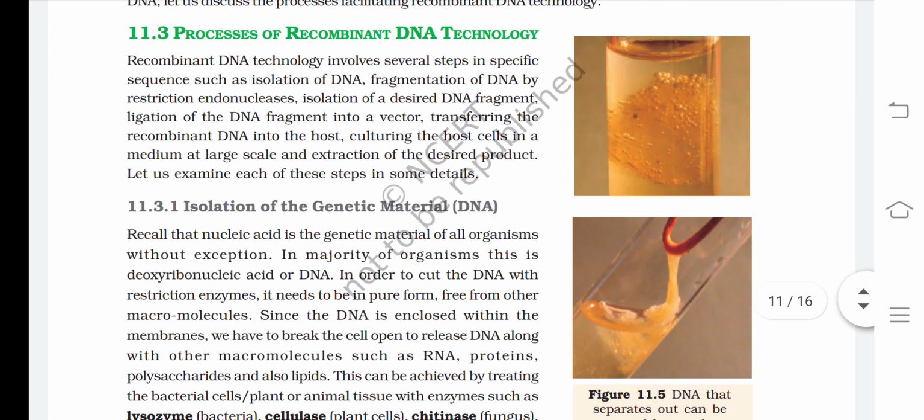Processes of recombinant DNA technology. Recombinant DNA technology involves several steps in specific sequence, such as isolation of DNA, fragmentation of DNA by restriction endonucleases, isolation of a desired DNA fragment, ligation of the DNA fragment into a vector, transferring the recombinant DNA into the host, culturing the host cells in a medium at large scale, and extraction of the desired product. Let us examine each of these steps in some detail.